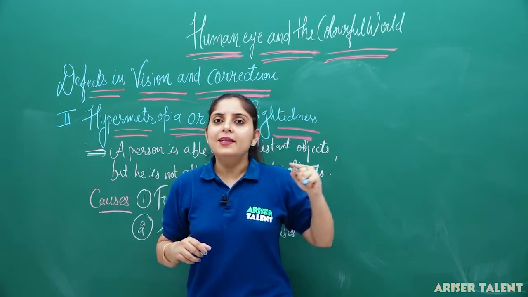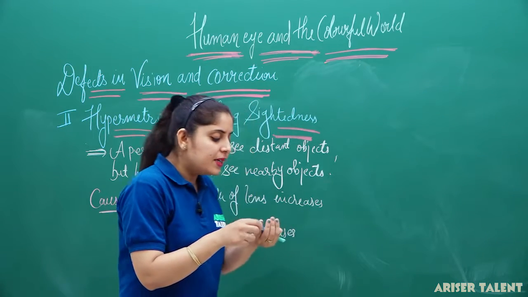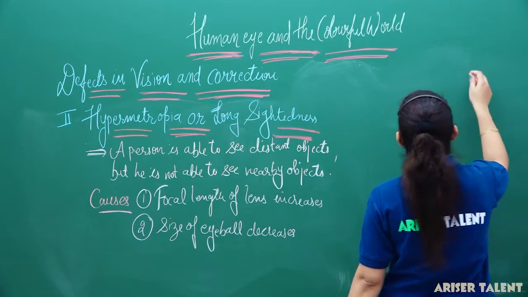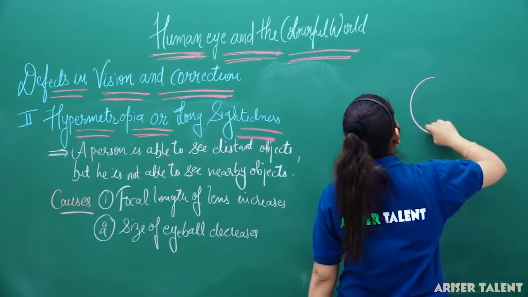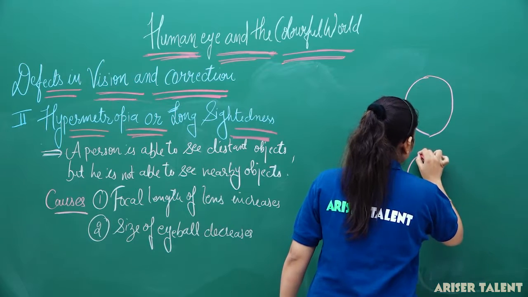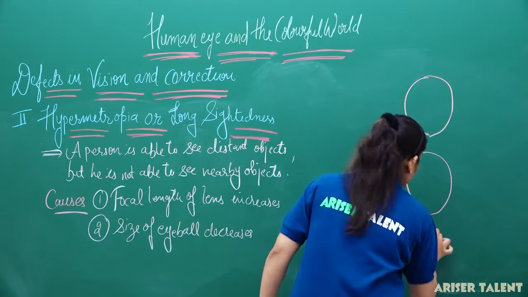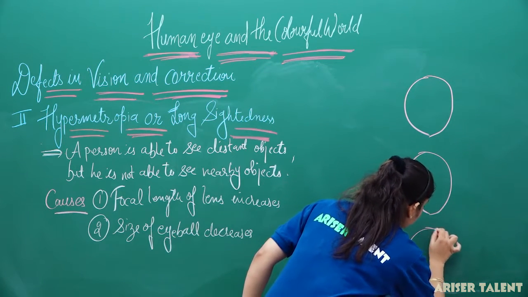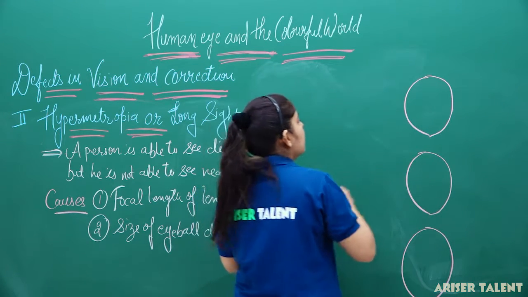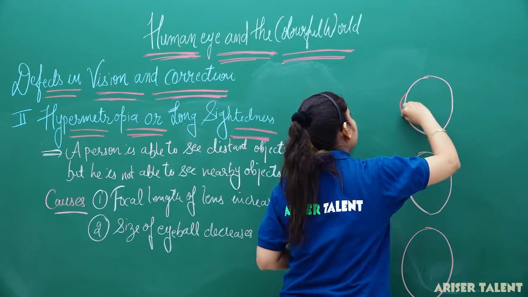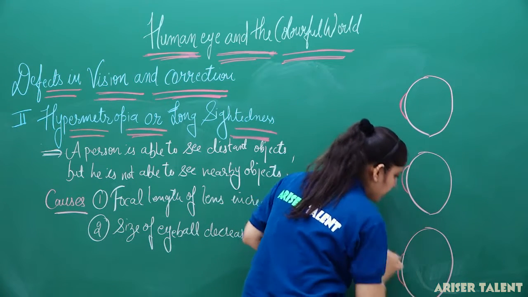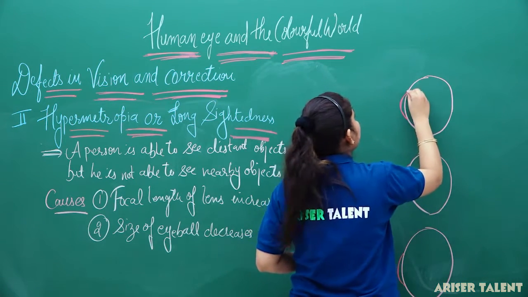Now, let us see the diagrammatic representation so that it is clear how the hypermetropic eye is formed. Firstly, we are taking three lenses here. This is our cornea part, this is our cornea part, and this is our cornea part. Now I am drawing the lens here.